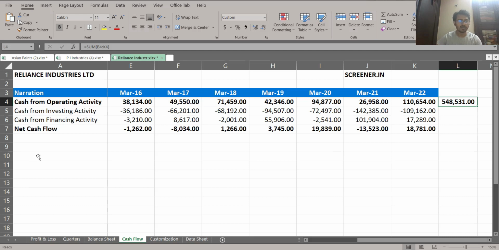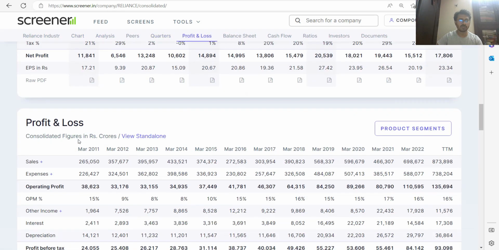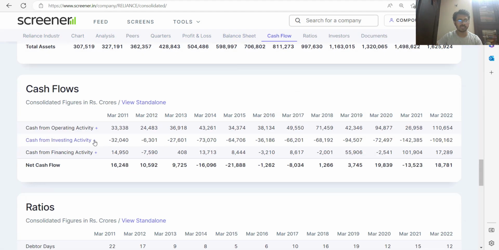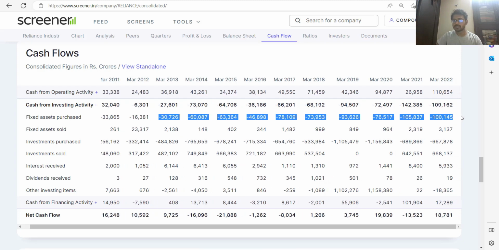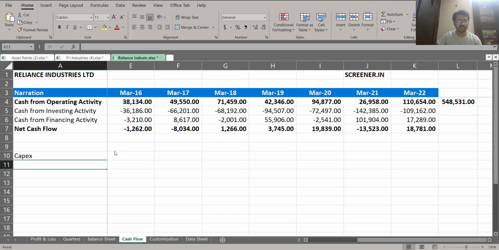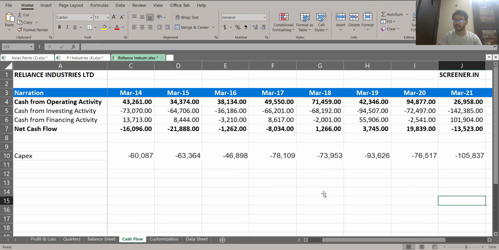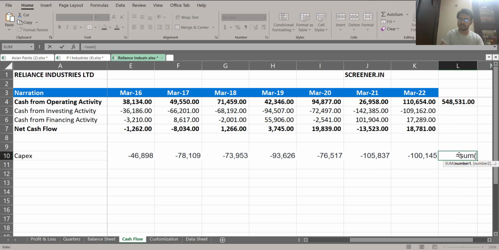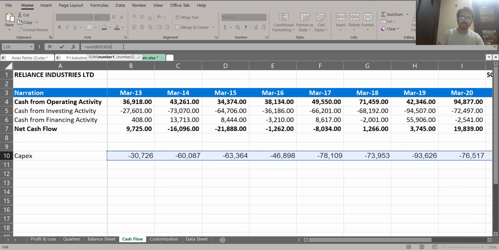Now let us also calculate what is the capex number of this company. Where will we get this capex? We have to open this, then scroll down and come to your cash flow statement. In the cash flow statement, there is cash from investing activities. We will take 2013 data. Yeah, so this is the data. So make sure you take all the data, Control C, and then here you're going to do it. Let us calculate what is the capex number also from here. Let's make a summation and take the numbers all the way since 2013.